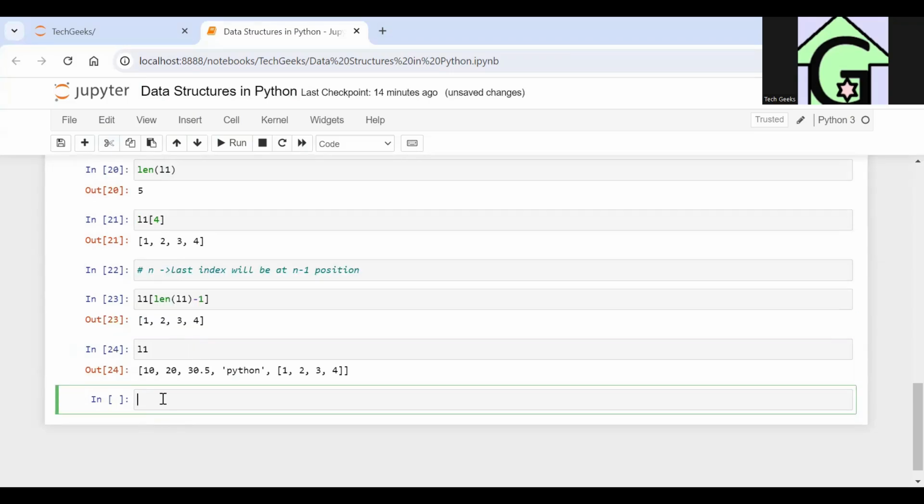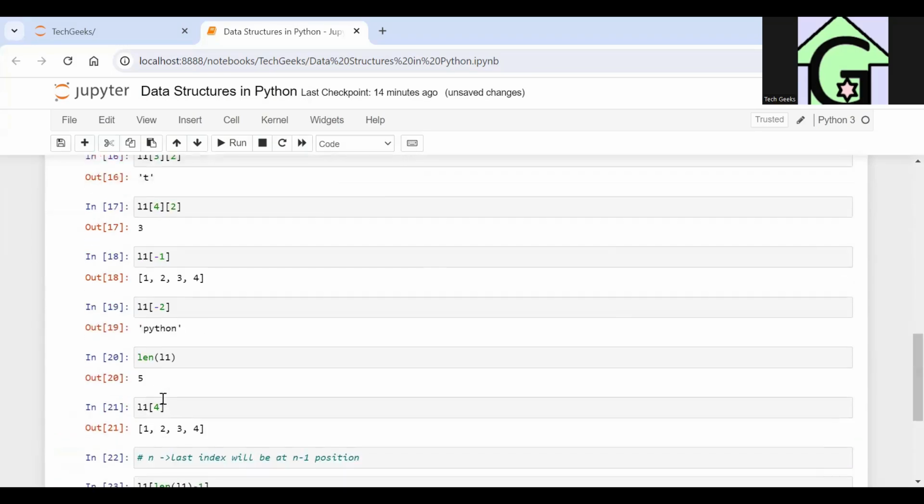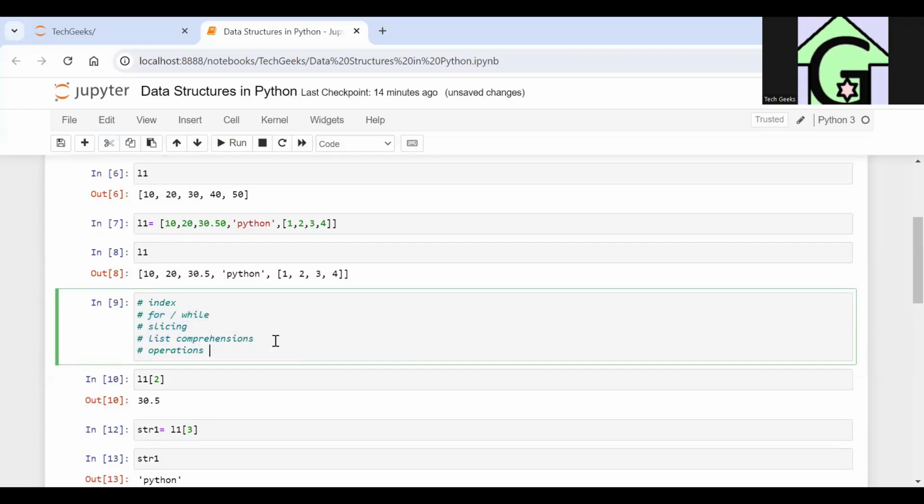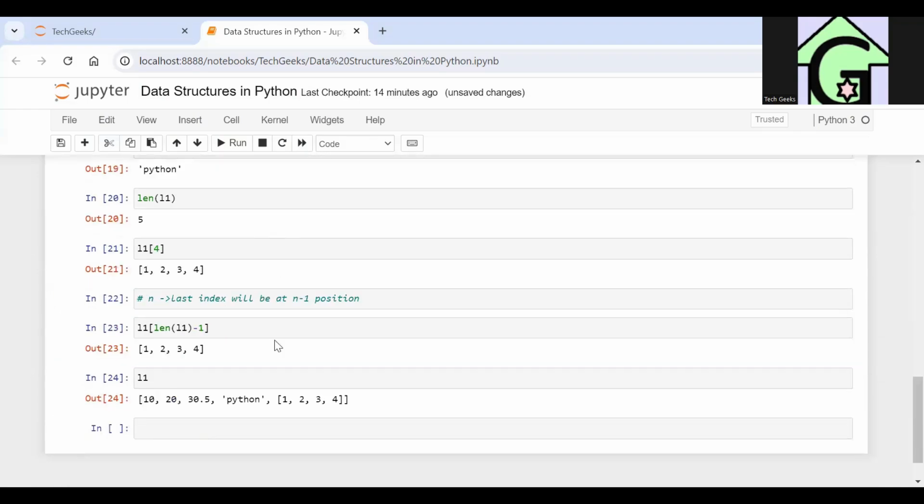So guys, this is all about the lists and accessing the list with the help of index. We'll be continuing with lists for at least 5 to 6 sessions, as we need to cover all the other topics. That is, how do we access elements of a list using loops, using slices, using list comprehensions, and after that we will be seeing what operations may be applied on lists. So guys, this is all about the lists and the indexes.